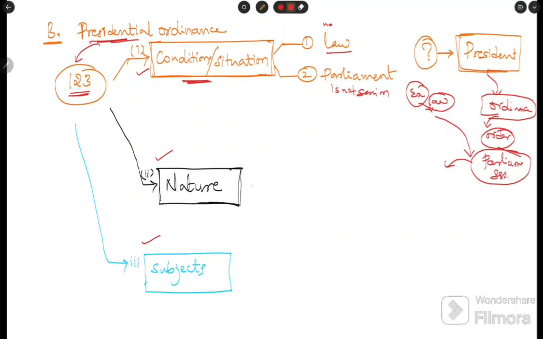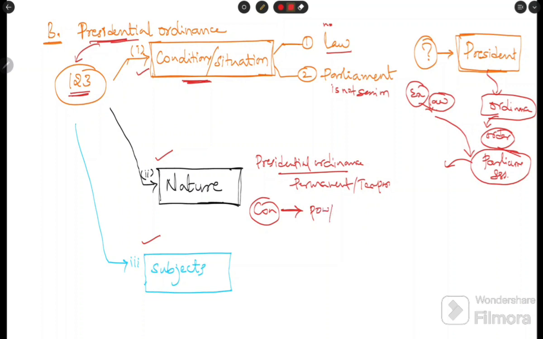Then see the nature. Are these presidential ordinances permanent or temporary? We need to see. The constitution provided the power or function of making the law to Parliament.